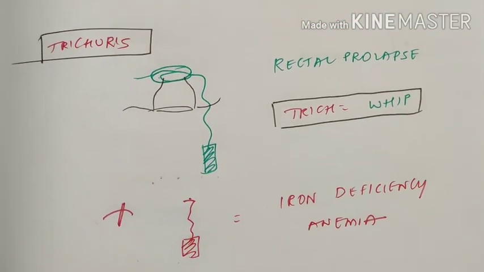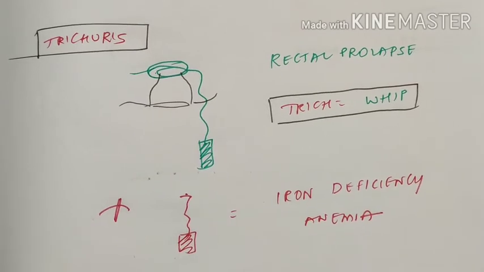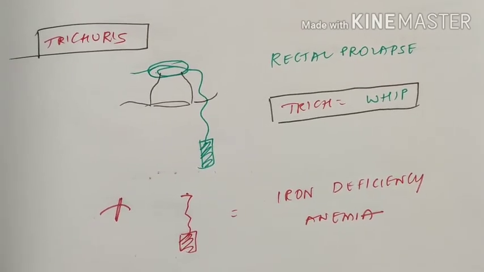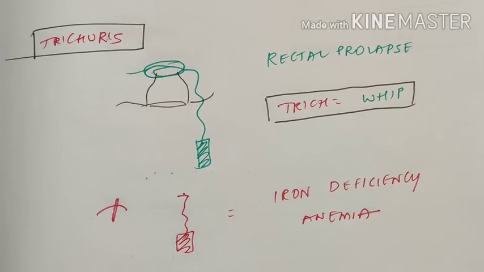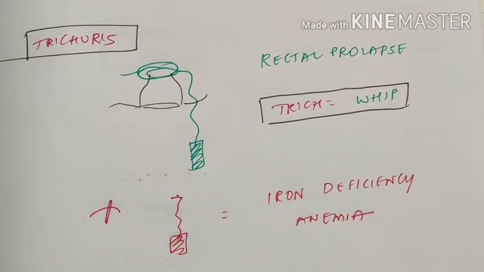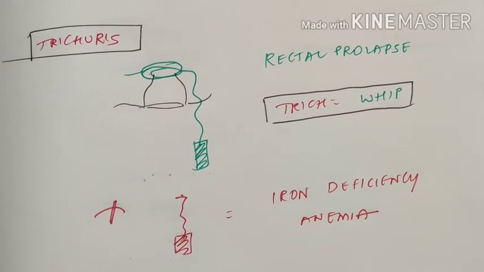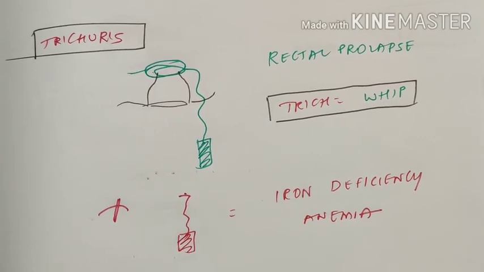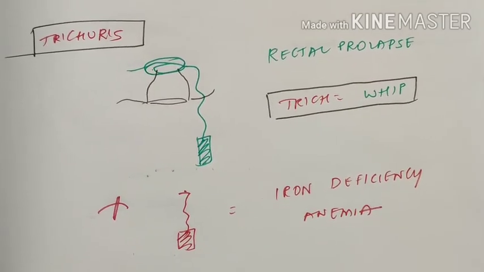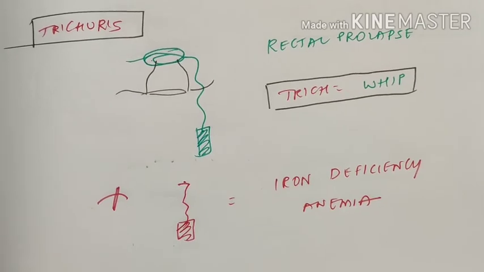Which will cause iron deficiency anemia? That is hookworm and whipworm, ankylostoma and trichuris. The pair with respiratory passage is Ascaris and ankylostoma. These are pairs of bits here.